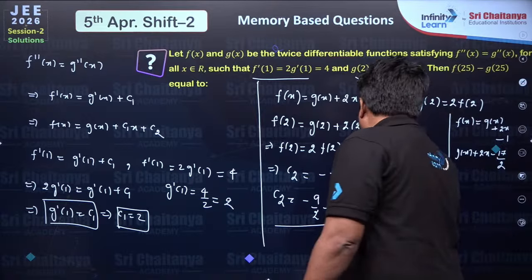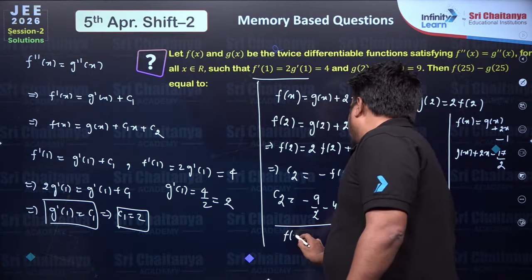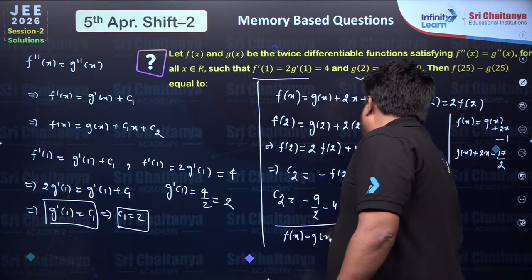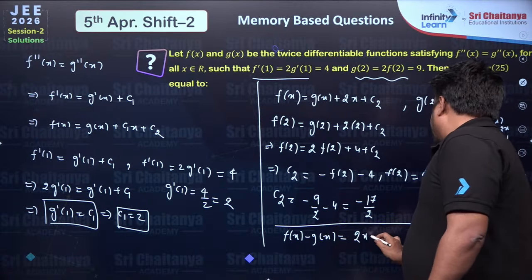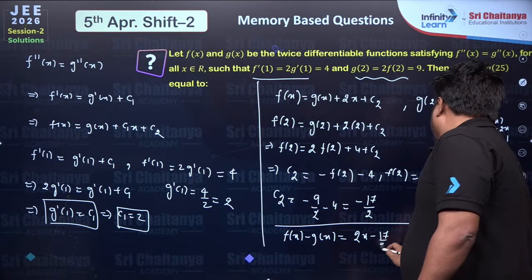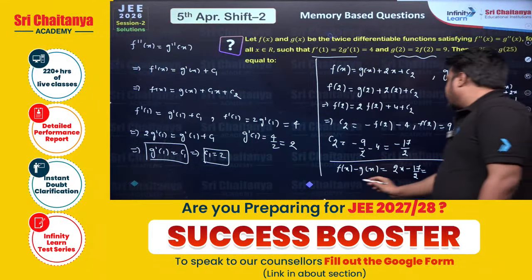So I'll just write it here. fx minus gx will be equal to 2x minus 17 by 2. So just substitute x equal to 25.